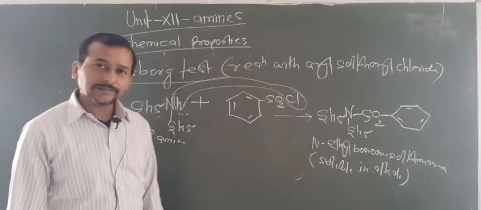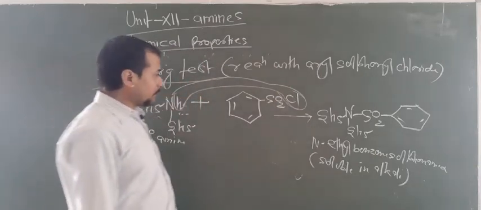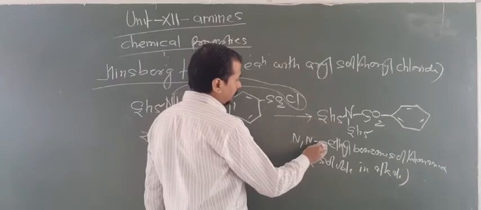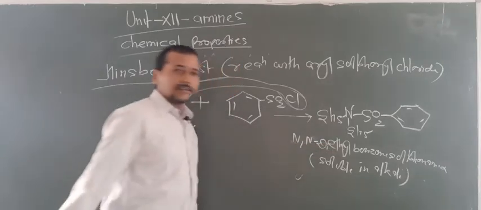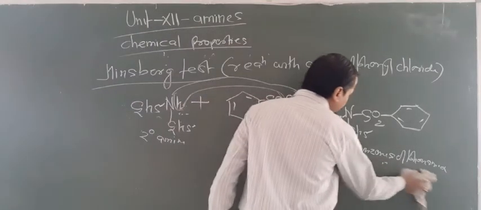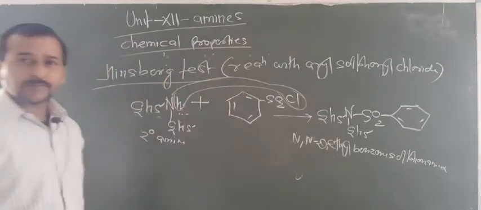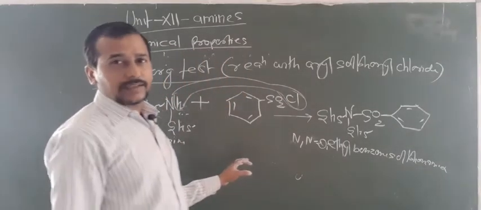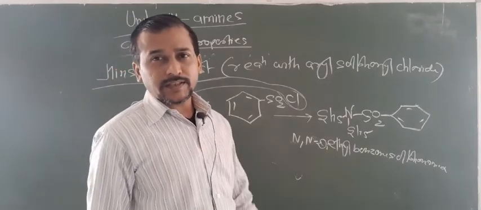Are you getting this point? So now this becomes N,N-diethyl benzene sulfonamide. This is not soluble in alkali due to the absence of acidic H. So by this way you can differentiate between 1 degree and 2 degree amines.